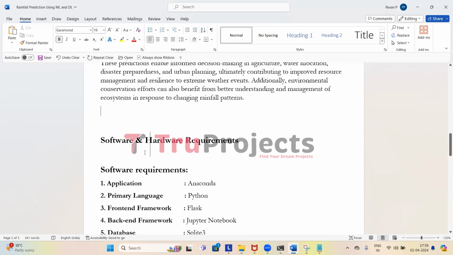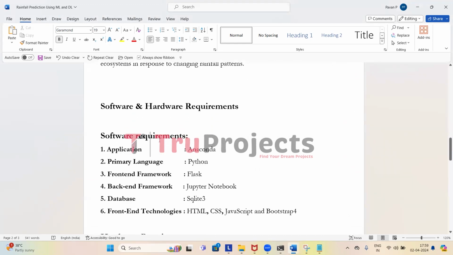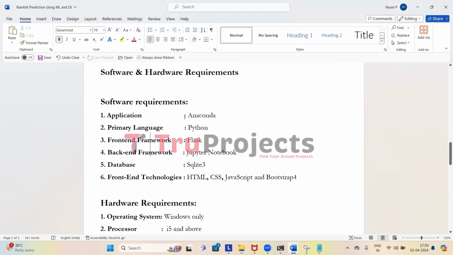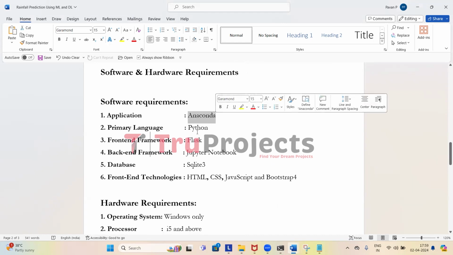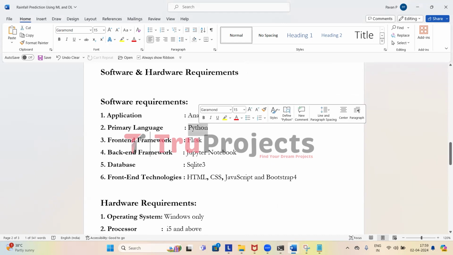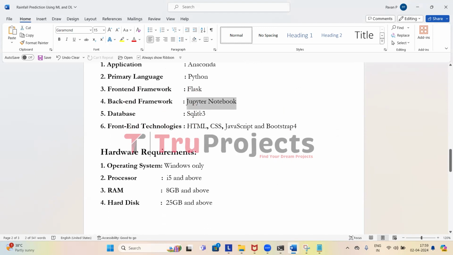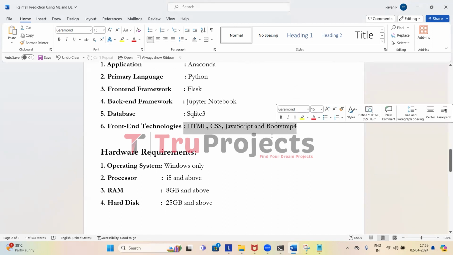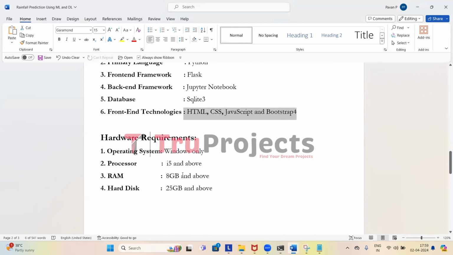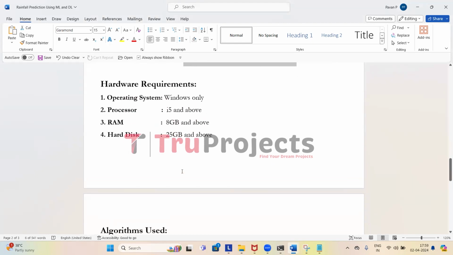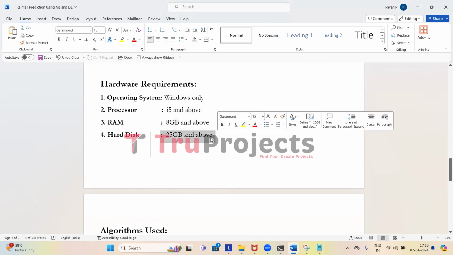Moving on, to implement this project, we need software and hardware requirements. Coming to software requirements, we need the Anaconda application, the primary language of Python, front-end framework of Flask, back-end framework of Jupyter Notebook, and database of SQLite 3. Front-end technologies are HTML, CSS, JavaScript, and Bootstrap 4. Coming to hardware requirements, we need operating system of Windows, processor of i5 and above, 8 GB and above RAM, and 25 GB and above hard disk.